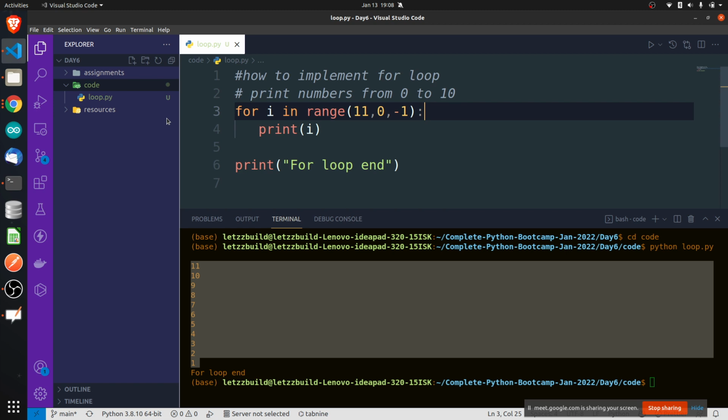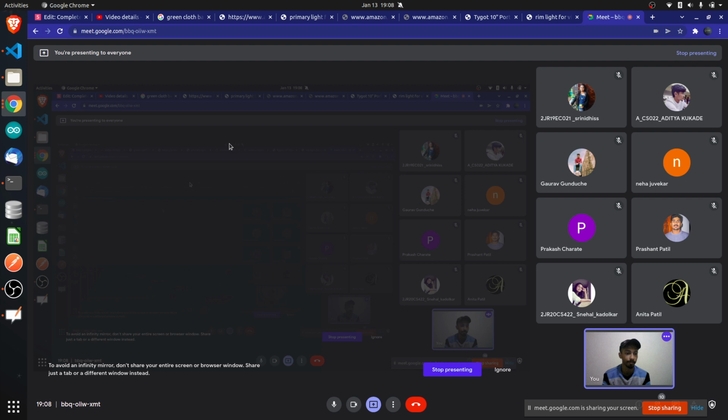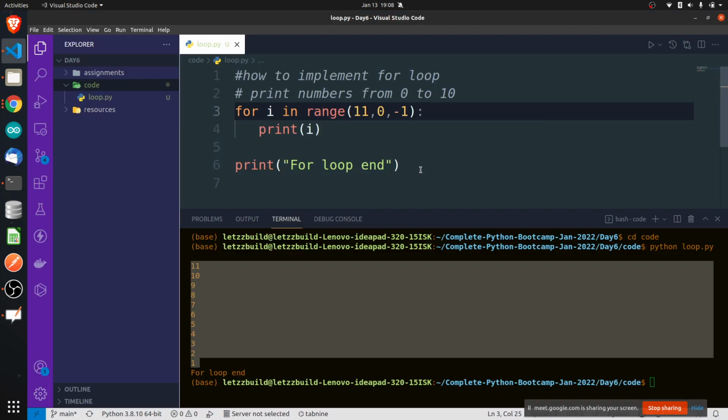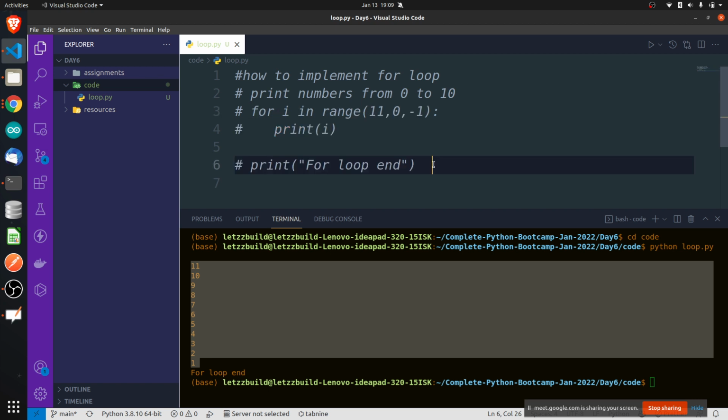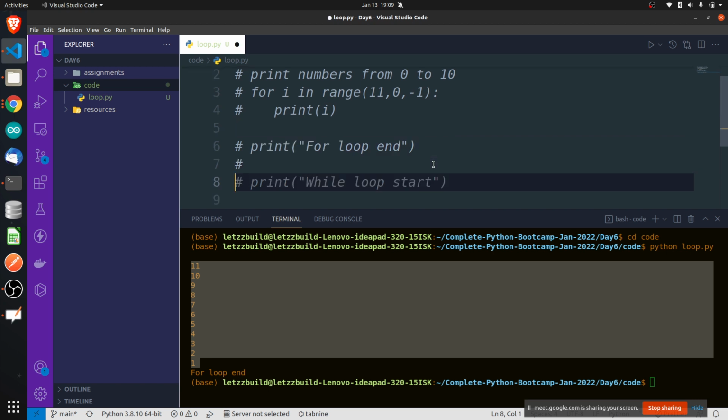How do you run a for loop? Is it clear? What, why, and how of the for loop, three answers. In reverse order also, how do you run it? Same thing, if you want to do it with a while loop, how will you do it? For a while loop you will have to write some things manually. First of all, for a while loop you should write where you want to start the while loop.